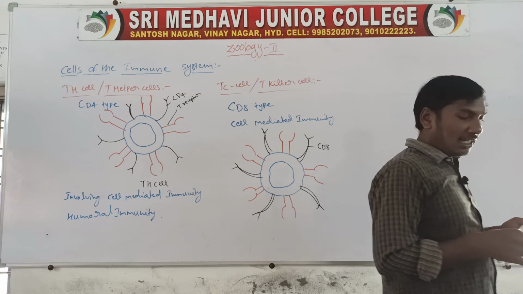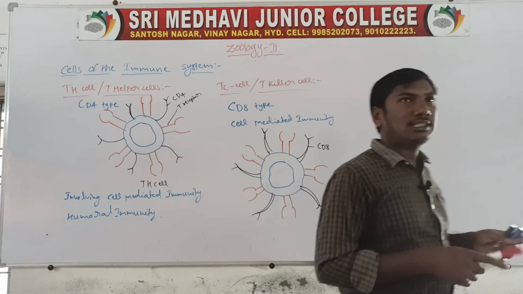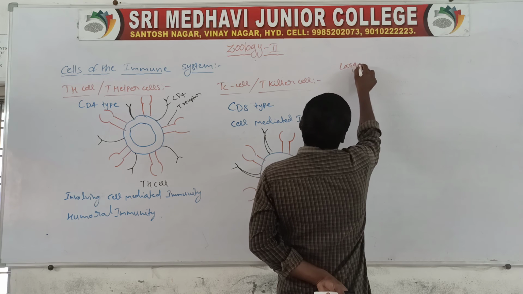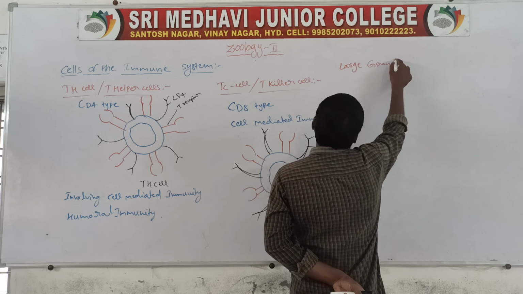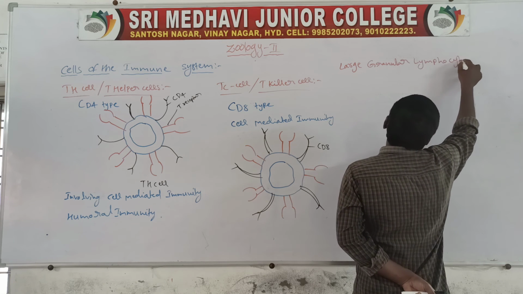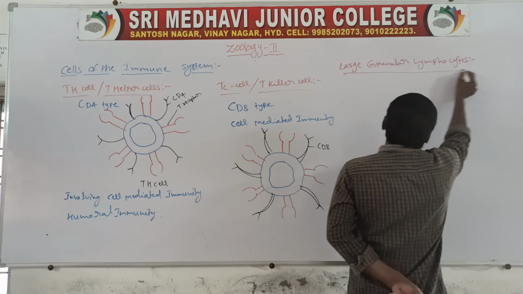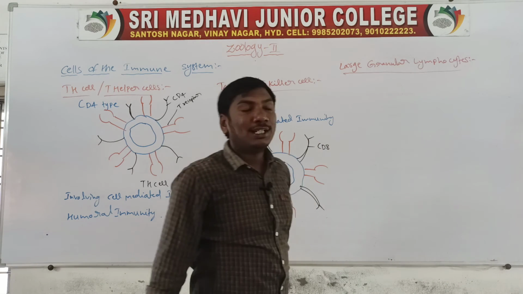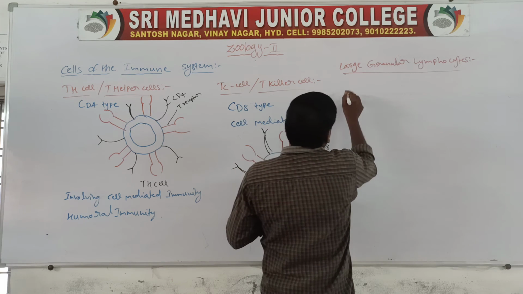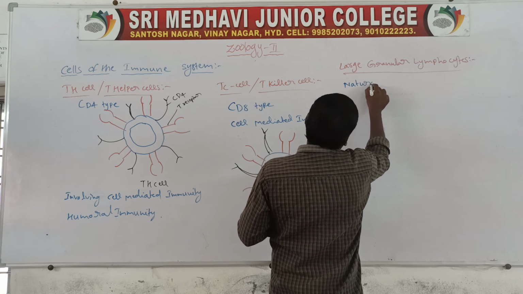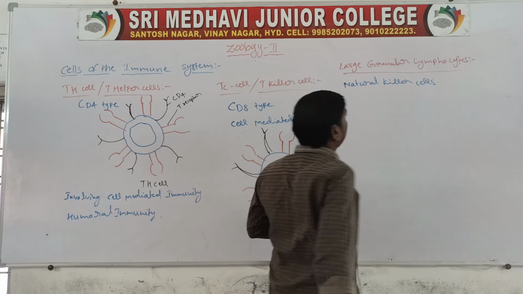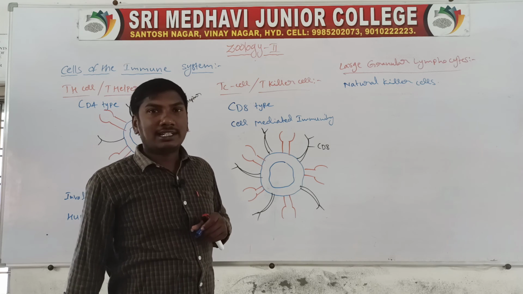Next one, last one, large granular lymphocytes. The large granular lymphocytes are also called natural killer cells.